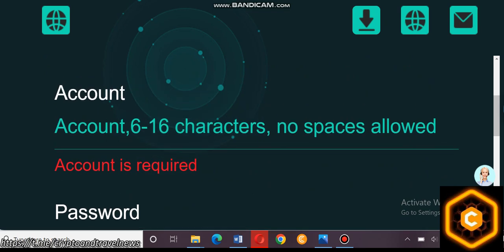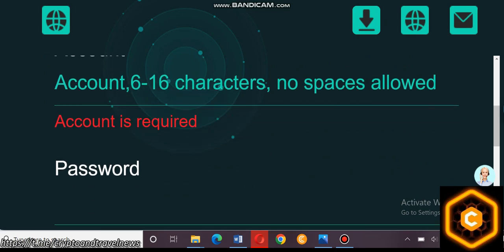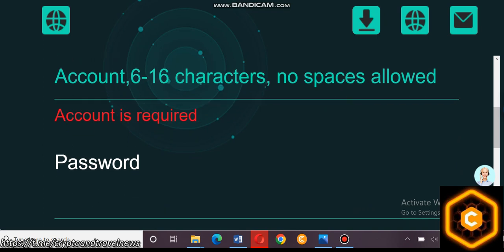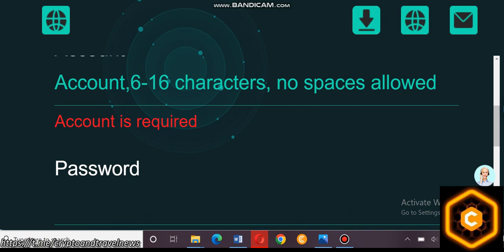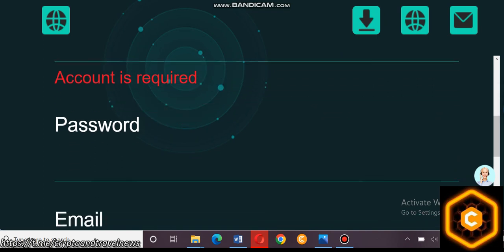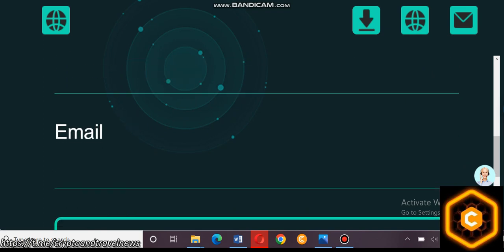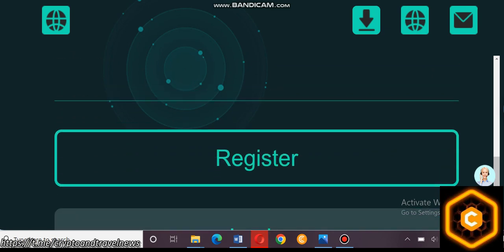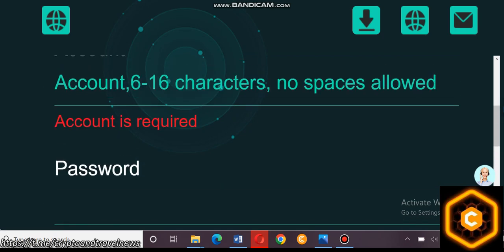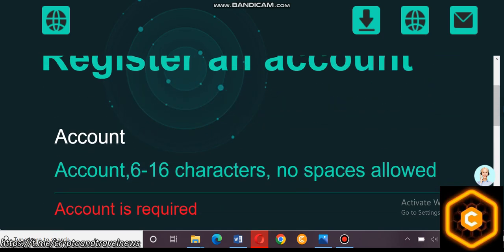First, type your username. No spaces are allowed, and it must be 6 to 16 characters. Then there is only one password here, please remember it. Also enter your email address, then register.